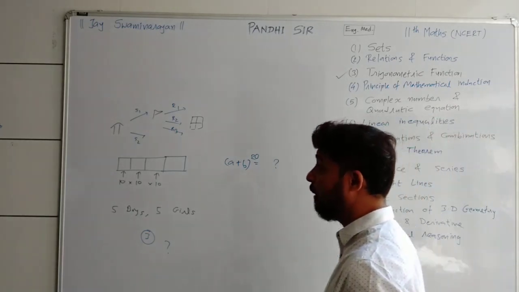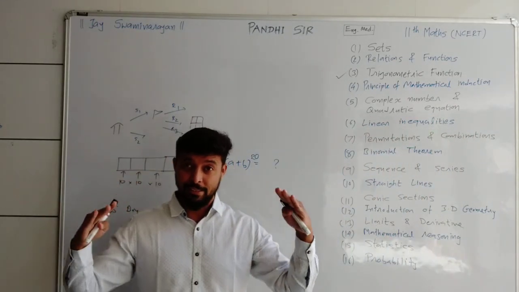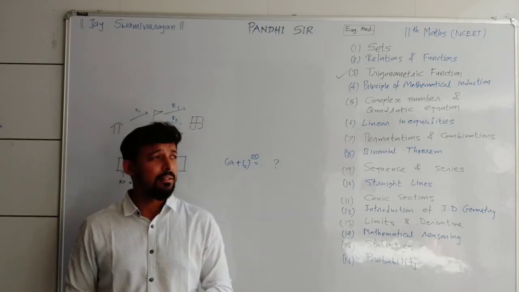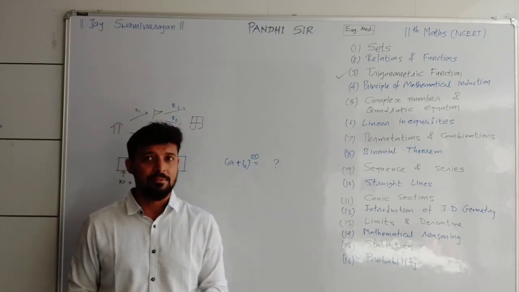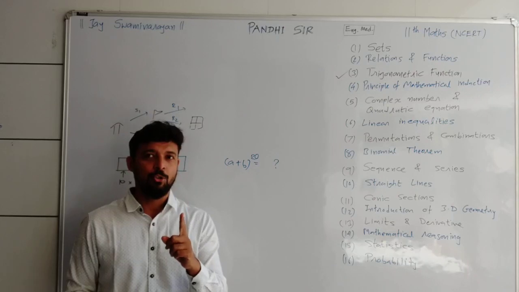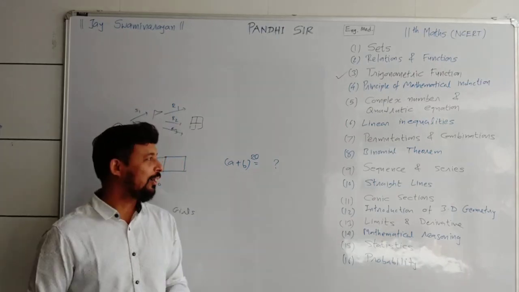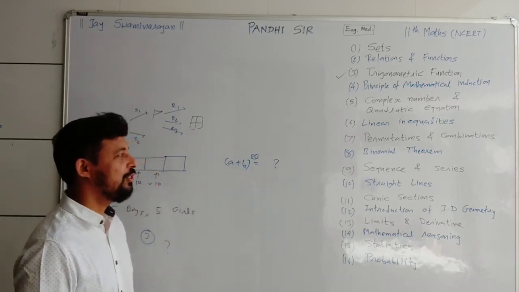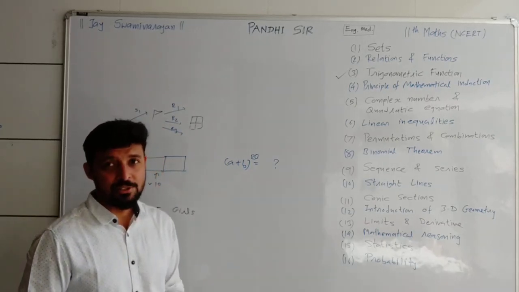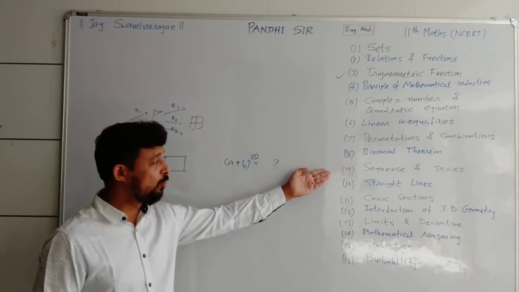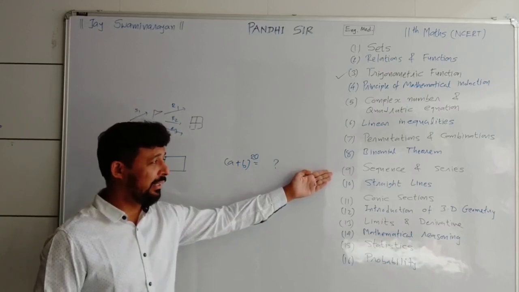There is one mathematician who has given one triangle there. You will find interesting digits in it. The name of that mathematician is Pascal. Not Rascal, it is Pascal. Now after that, let me discuss chapter number 9, sequence and series. It actually has heavy weightage in JEE. In the textbook also they have given too many exercises; it is a lengthy chapter.